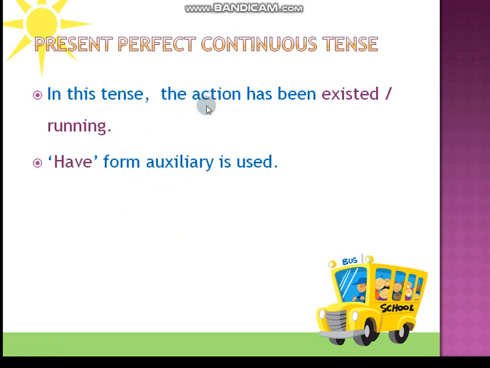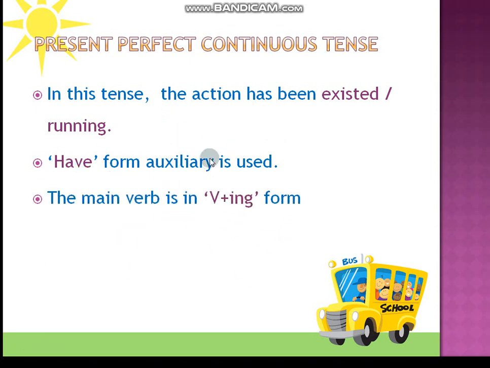Okay, and we need to focus on the structure of the present perfect continuous tense. If you want to understand that, see here we have to use an auxiliary for the tense. What kind of auxiliary? Have forms. Yes, already I told you in the present tense we have totally two auxiliaries, that is have and has. So where do we use have and where do we use has? Already I told you, but I am going to glance at it once again.